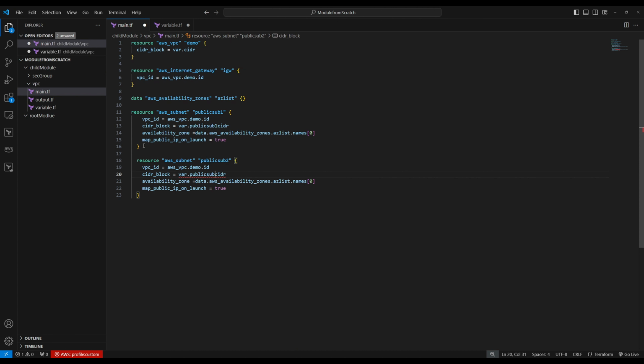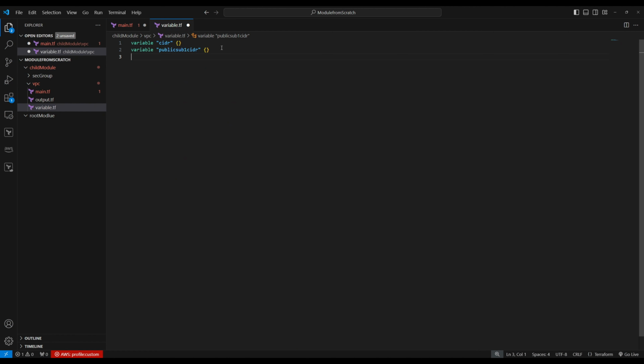This one is going to public subnet 2 CIDR. We want this on the second availability zone, and this is public, so true. Let's create a variable. Copy this variable, go to variable right here, paste it. Okay, so this variable is done.